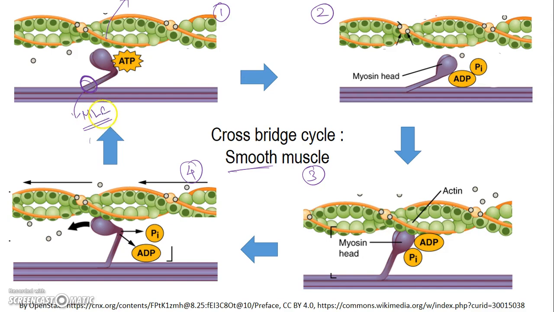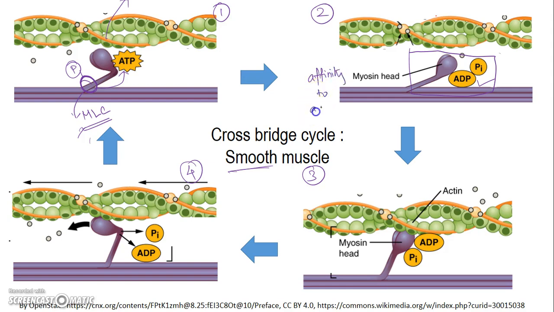This myosin light chain controls the ATPase activity of the myosin head. Only when this myosin light chain is phosphorylated can the ATP be utilized and the myosin go into the cocked state with ADP and Pi bound. Only this cocked state with ADP and Pi bound has the affinity for binding to actin.